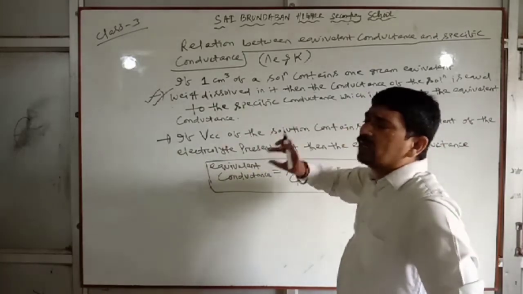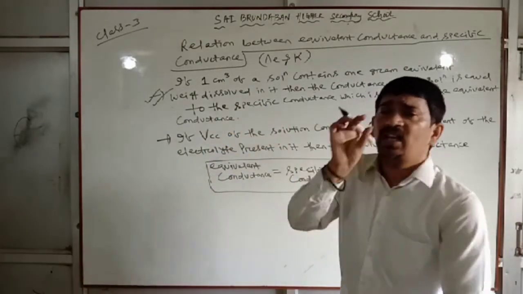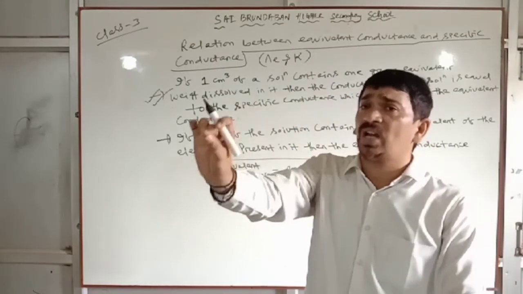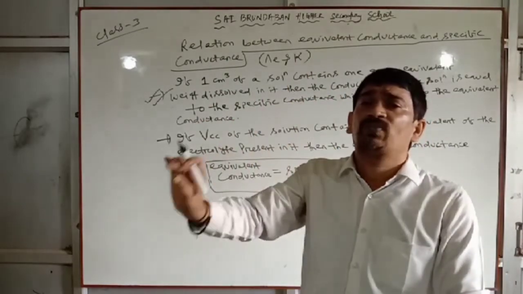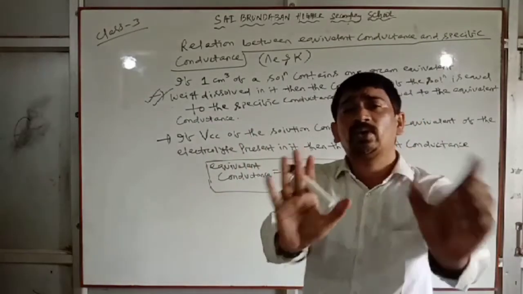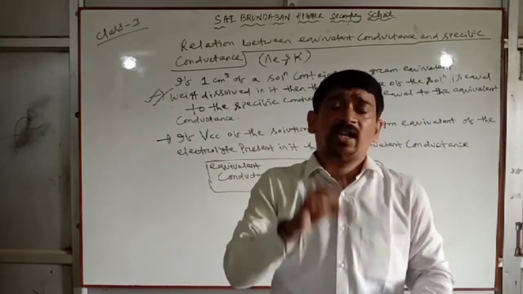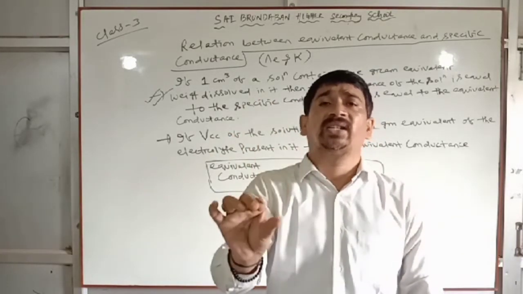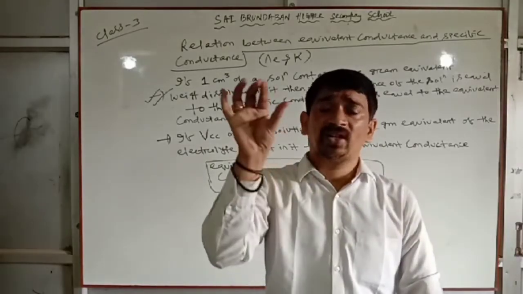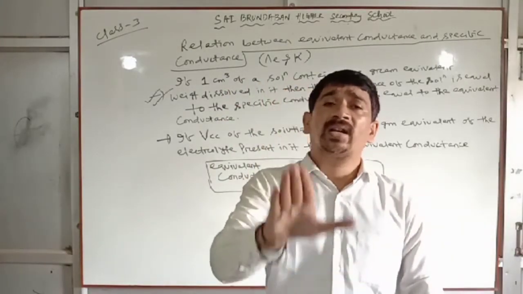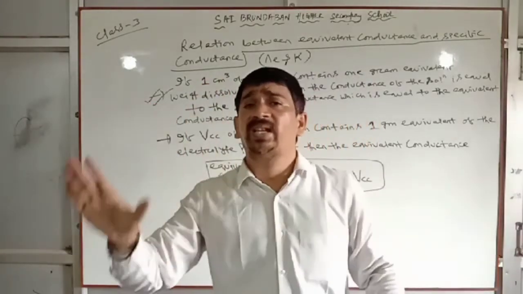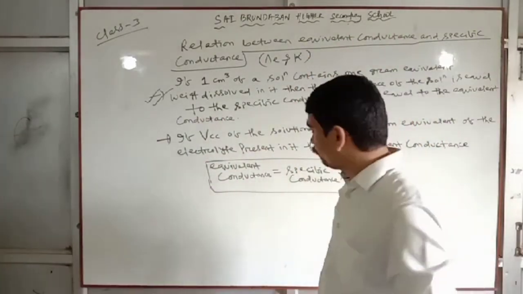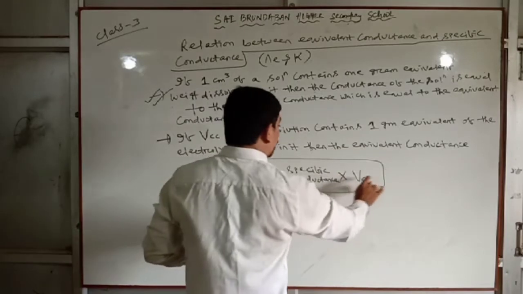If 1 gram equivalent of the electrolyte is dissolved in V cc of the solution, then the equivalent conductance equals specific conductance into V cc. Very simple. Clear?